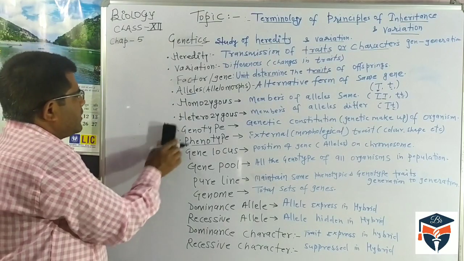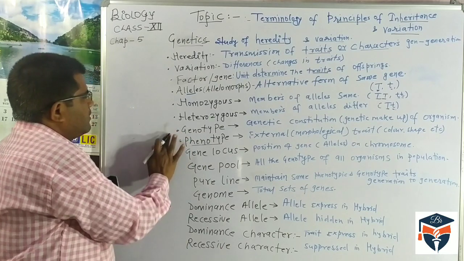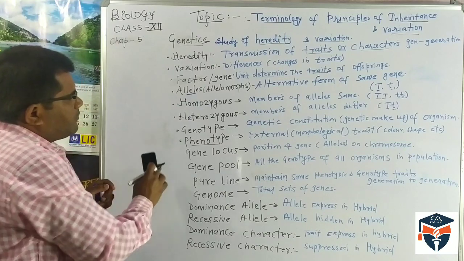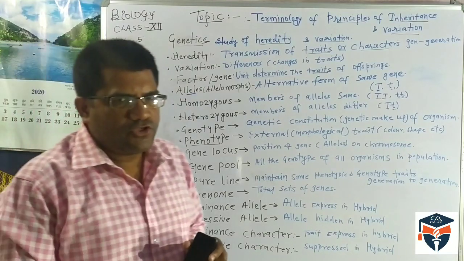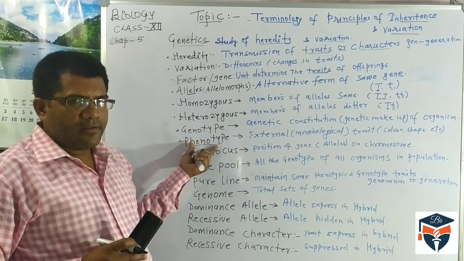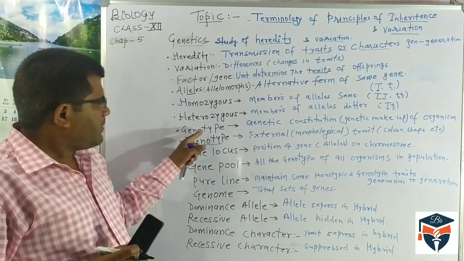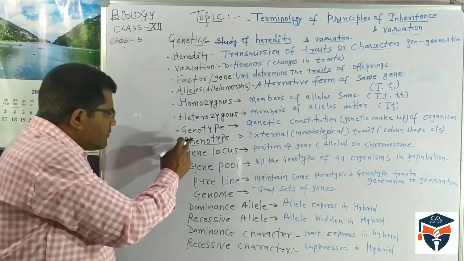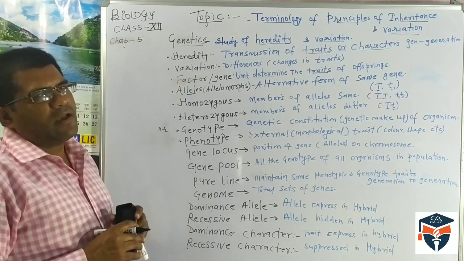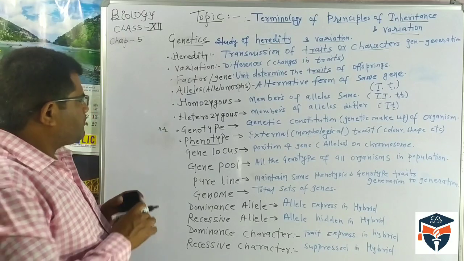Round seed is a phenotypic character, and shrunken seed is a phenotypic character, but the genotype for the shrunken seed would be the genotypic constitution.